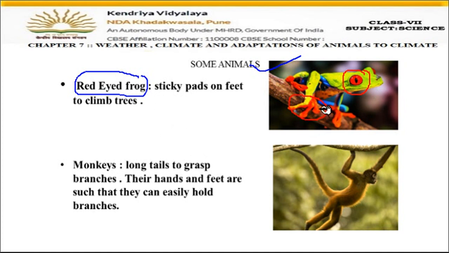So you can see these swollen parts, these round swelling parts here. These are the sticky pads. These are sticky pads, that means they can stick to the trees. So with the help of these sticky pads, they can easily climb the trees. They can easily move on the trees. Okay, so this is the adaptation.